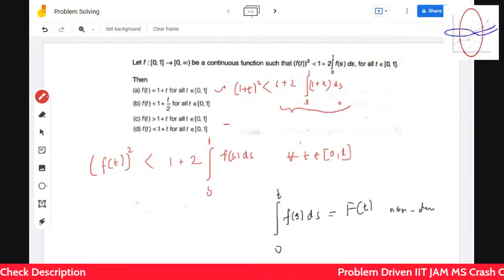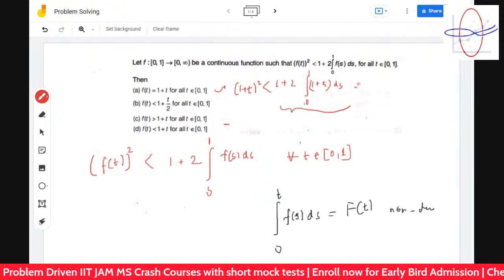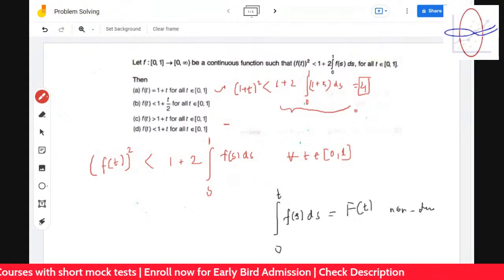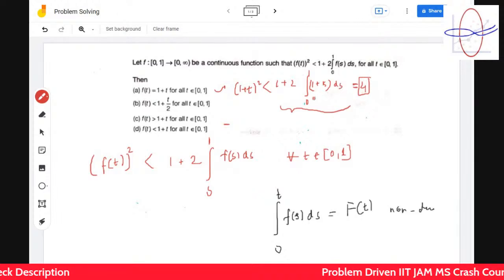It's 1 plus a square by 2, so it's 3 by 2. So 1 plus 2 times 3 by 2 is 4. So (1 plus t) whole squared is less than or equal to 4, or less than 4, always in this case.